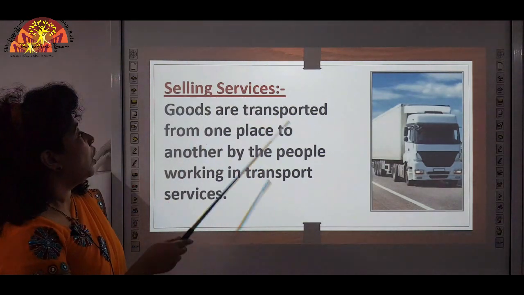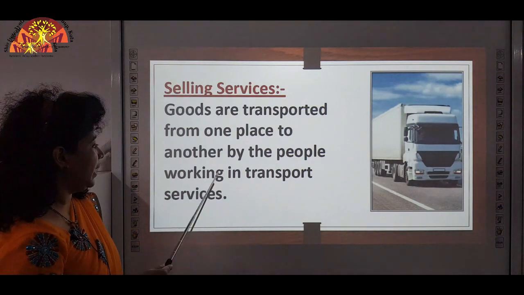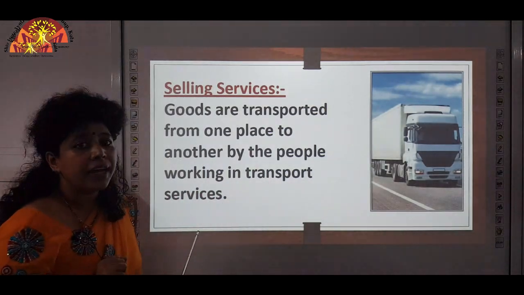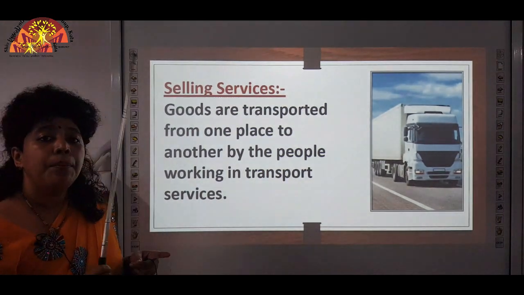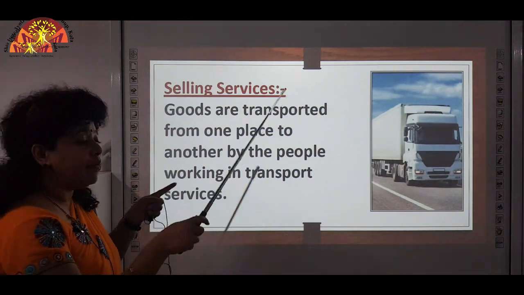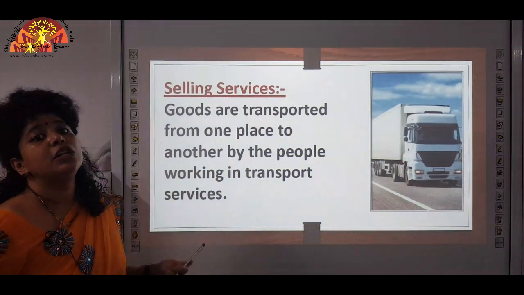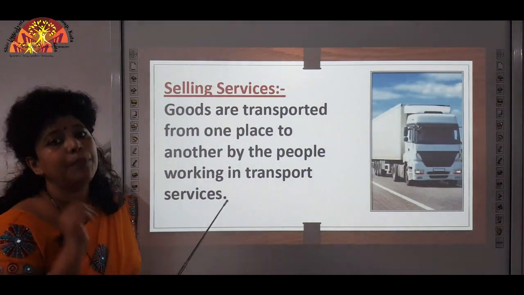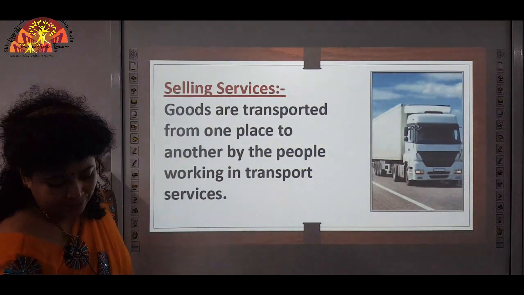Selling services. Goods are transported from one place to another by the people working in transport services. So, from the farmer it goes to the factory. How can it go? You need a vehicle for that. So, who provides the vehicle? People working in transport services provide the vehicle. And from factories to go to the shops, how can it come? Again you need a vehicle. So, who will provide this vehicle? People working in transport services provide the vehicle. So, this is called providing transport service.